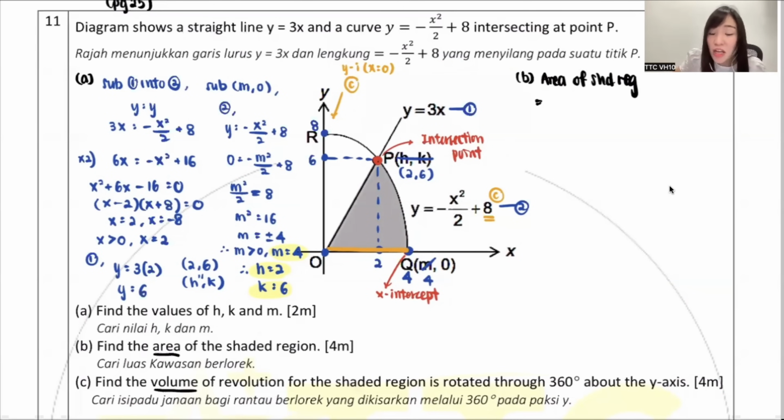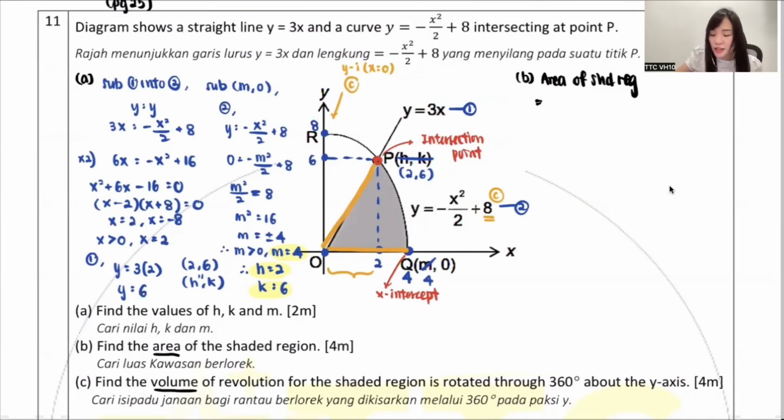But even though they fully stick on the x-axis and we use dx, I don't think we straight away use dx and get one answer. Because look carefully, everyone. When you stick on the x-axis, you cannot straight away find from 0 until 4. What is the problem? When you go from 0 until 4, do you realize some of it is under the straight line, some of it is under the curve? So in this case, you know what you need to do? You need to find from 0 to 2 first.